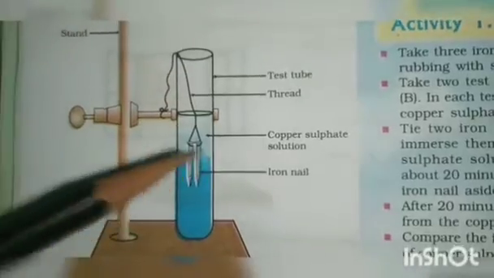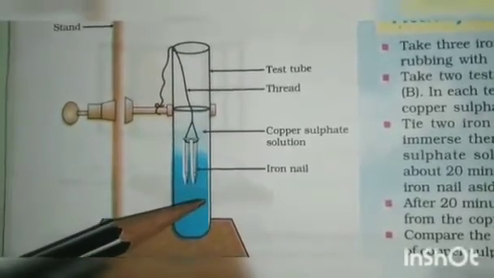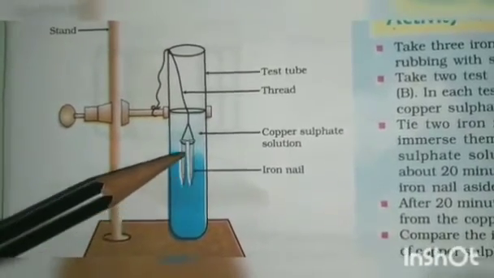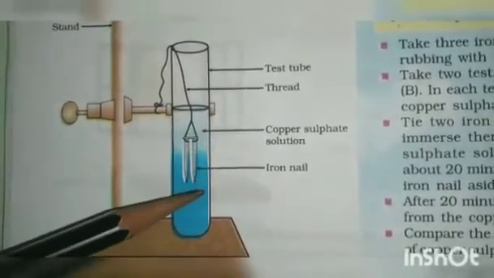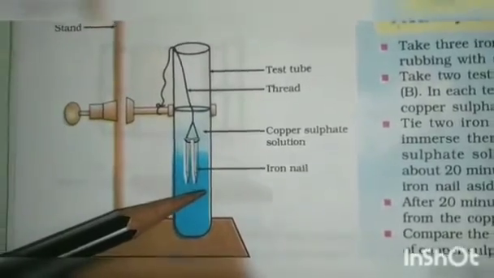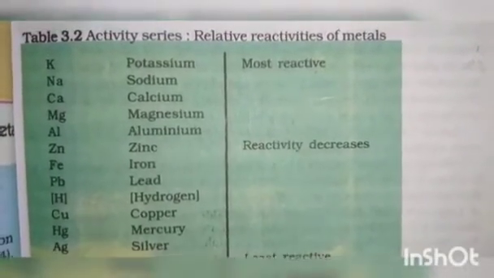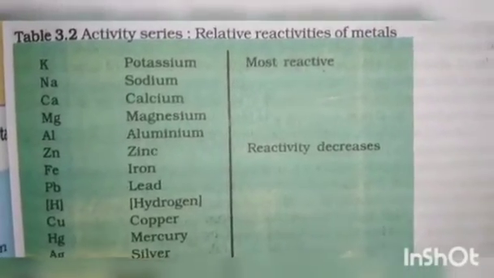So what happened here? When you dipped the iron nails into the copper sulfate solution, the iron also changed its color, and the copper sulfate solution became very light or even colorless. So according to you, which metal, copper or iron, is more reactive?